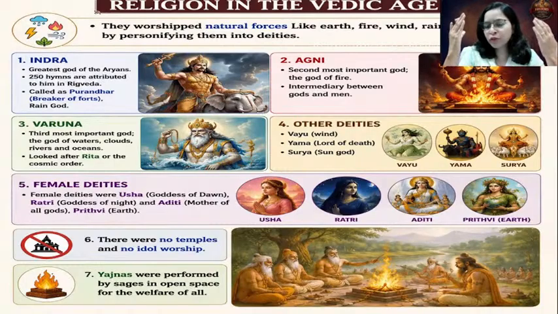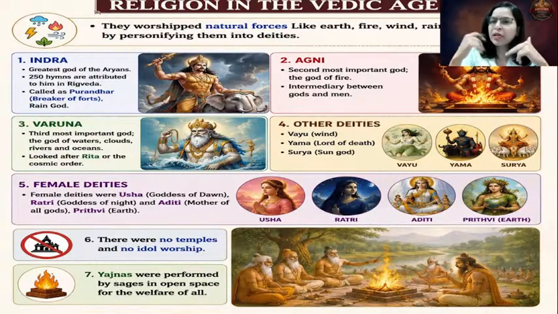They worship the forces of nature. So the forces of nature were personified. Personified, they were given the attribute of a god. So forces of nature, like for example, fire, wind, rain, Mother Earth. They were personified as the deities.